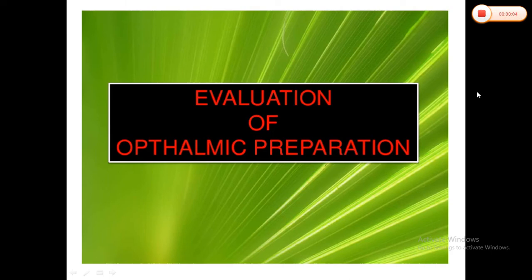In today's lecture, we'll discuss the last part of our ophthalmic preparations, that is, evaluation of ophthalmic formulations. As we know, ophthalmic pharmaceuticals are specialized dosage forms designed to be instilled intraocularly, topically, or periocularly. So they come directly in contact with our eye, so proper precautions have to be taken.